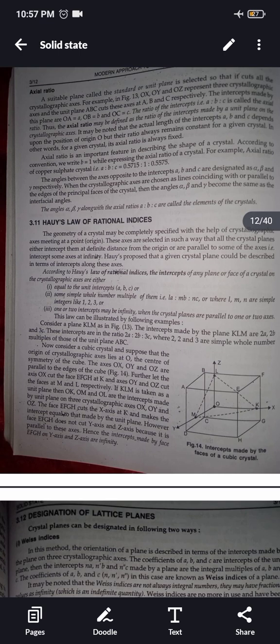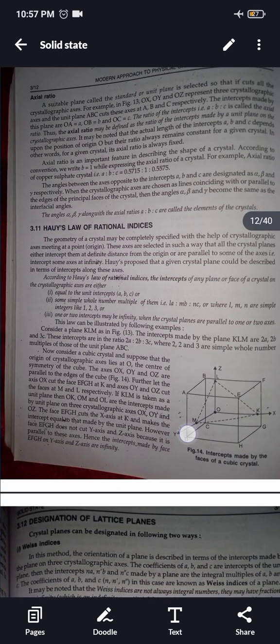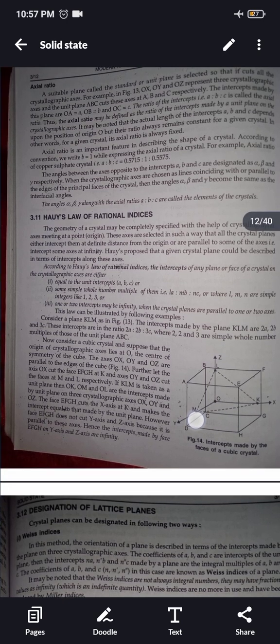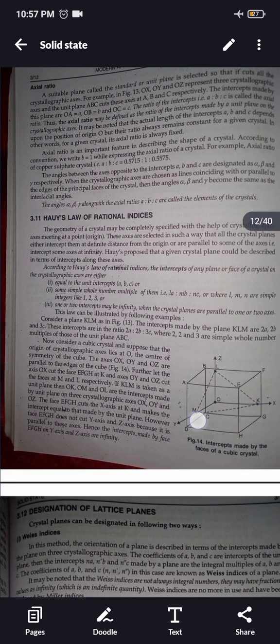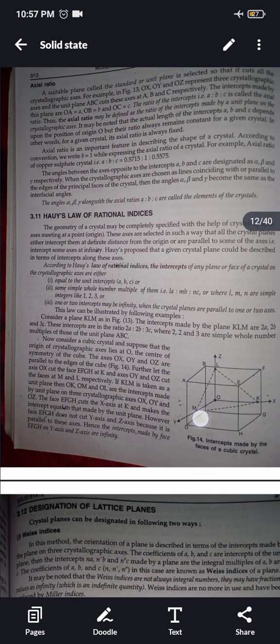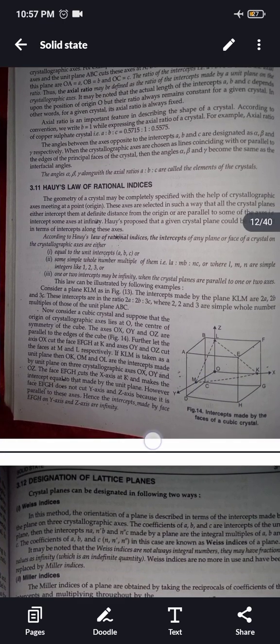If KLM is taken as a unit plane, then OK, OM and OL are the intercepts made by the unit plane on the three crystallographic axes OX, OY and OZ. The face EFGH cuts the x-axis at K and makes the intercept equal to that made by the unit plane. However, face EFGH does not cut the y-axis and z-axis because it is parallel to these axes.